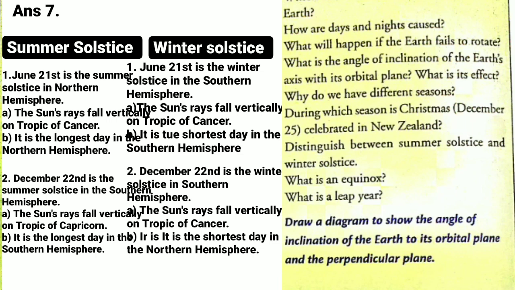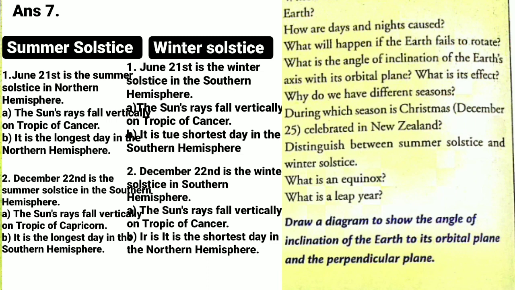Now point number 2, December 22nd is the summer solstice in the southern hemisphere. Under point number 2, A part, the sun's rays fall vertically on the Tropic of Capricorn. And B point, it is the longest day in the southern hemisphere. Now the other side, winter solstice.